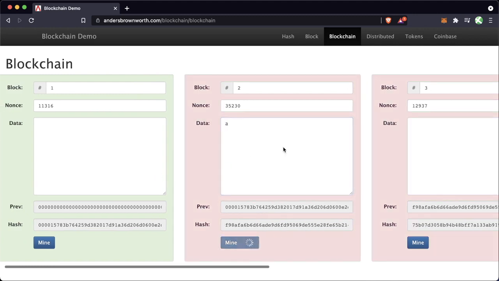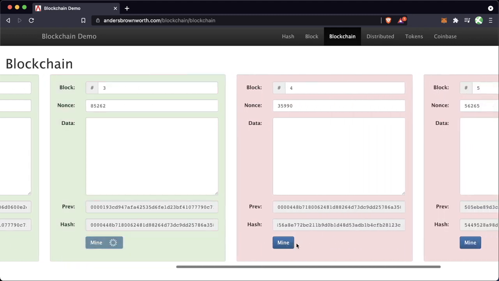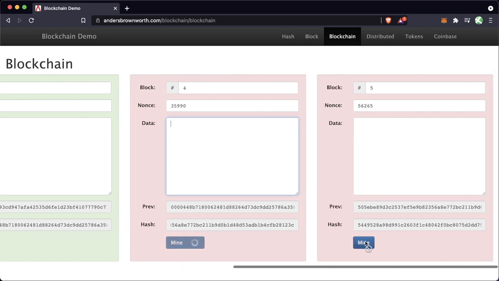However, if an A was here originally, we can go ahead and mine these. We can mine all these, but as you can see, this is going to start getting very computationally expensive because I have to go redo basically the entire blockchain. And the farther and farther down the line you get, the harder and harder it becomes to rehash and redo all these different blocks here.